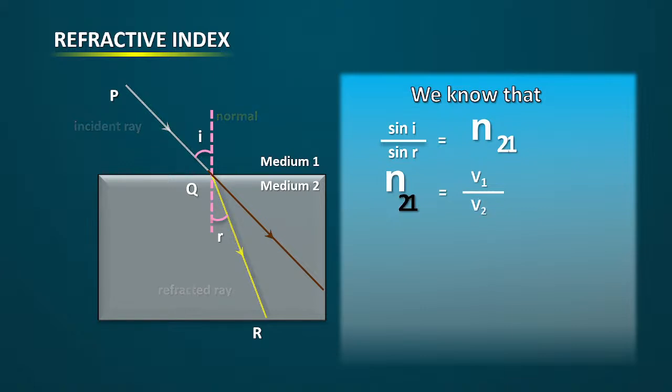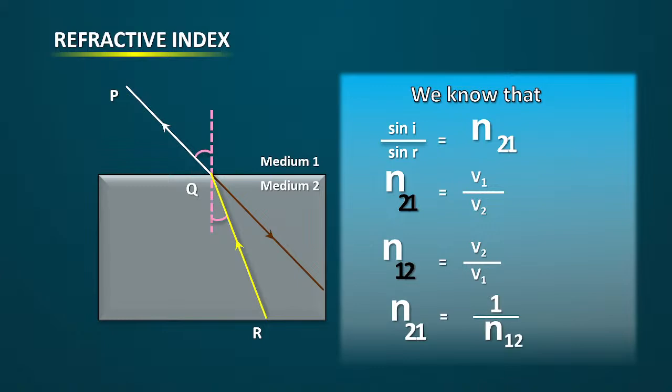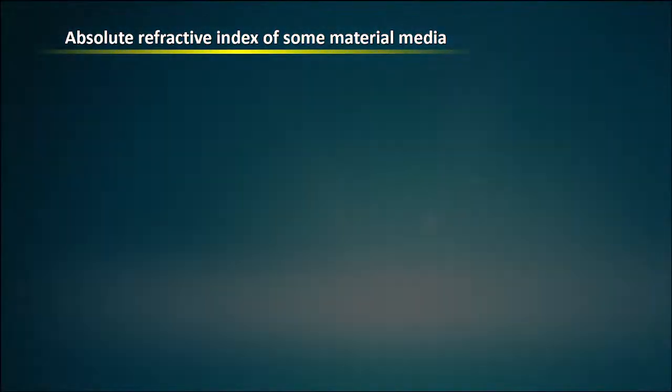So now the refractive index is v by 1, and for the second one you have to take v2. So now what happens? n12 will be v2 by v1. If you take the reciprocal, one and the same, you get 1 by n12. So how to calculate the refractive index? That is what we are watching now.